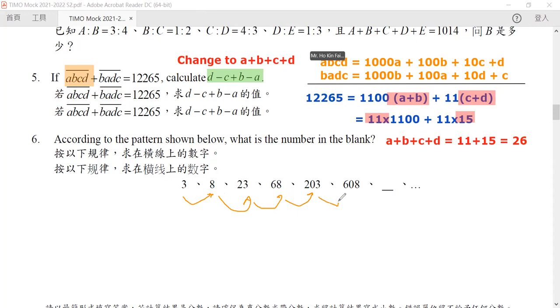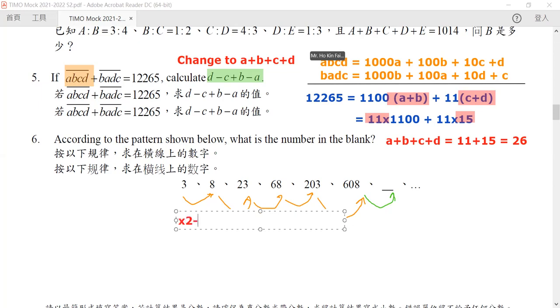If we multiply the number on the left by 3 and then subtract 1, you get the number directly on its right-hand side.